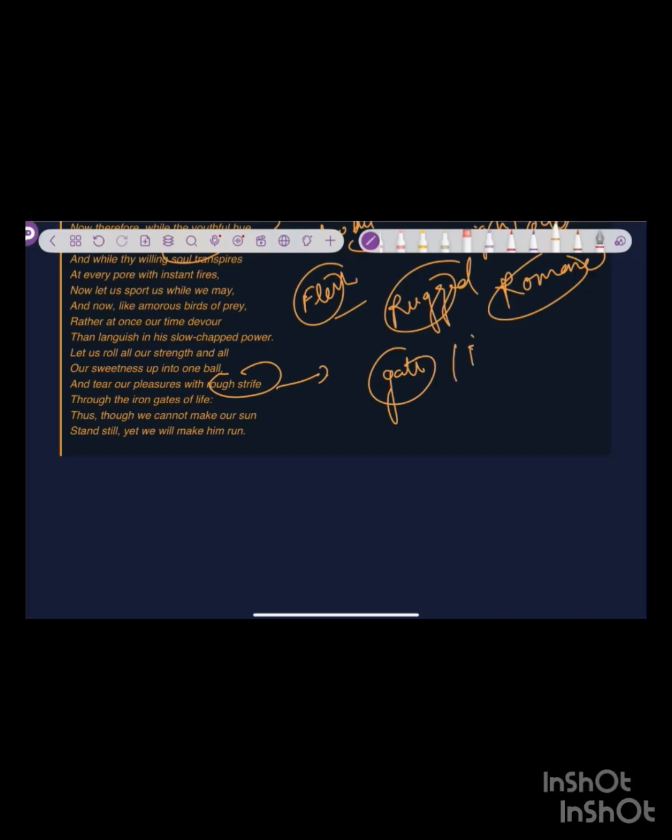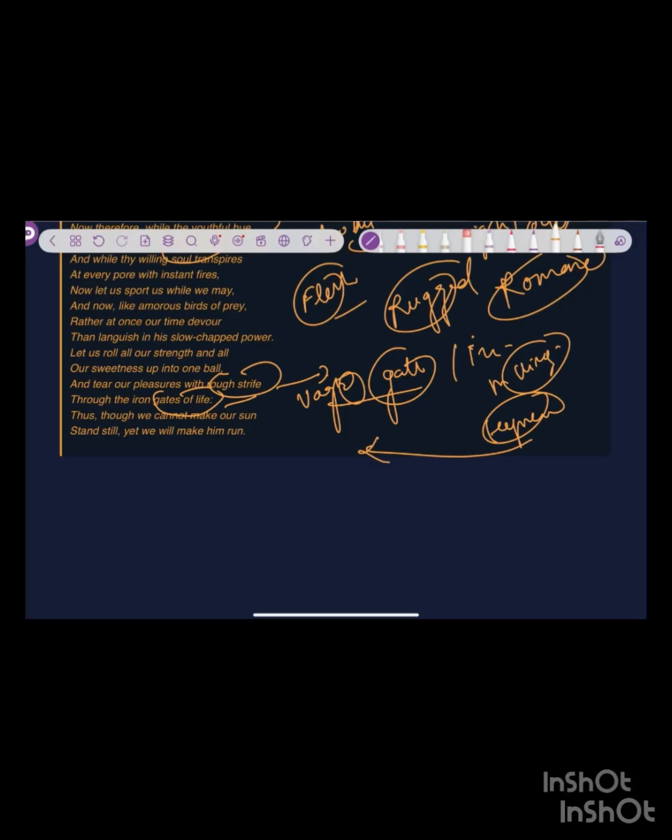Basically, here the sexual imagery is that the iron gates of life is like the vagina. The author is talking about a mistress who is a virgin, and let's talk frankly, as the poem implies, the hymen is not broken yet. With the pleasurable strife, with the breaking of the iron gates, the poet talks about how he wants to break the gate open. He wants to open the gate.